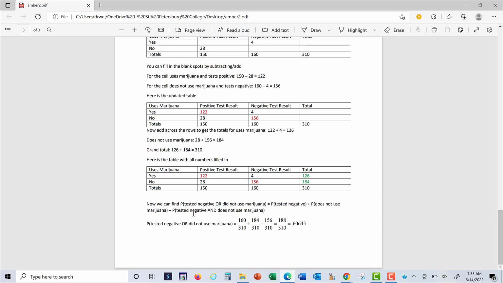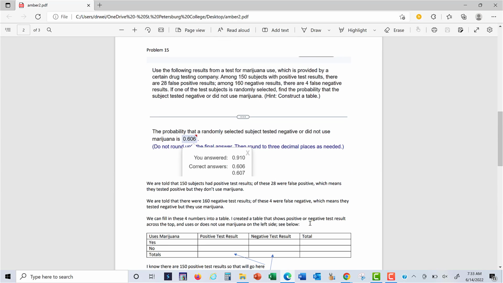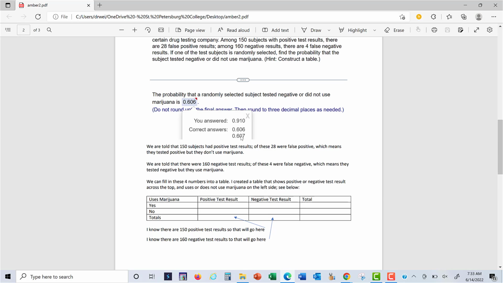So I'm going to subtract the probability they tested negative and do not use marijuana. So tested negative and do not use marijuana is 156, so 156 over 310. If I add up 160 plus 184, subtract 156, I get 188 over 310. And if I divide that, I get 0.60645, which rounds off to 0.606, which was the answer that was given in the problem, 0.606.